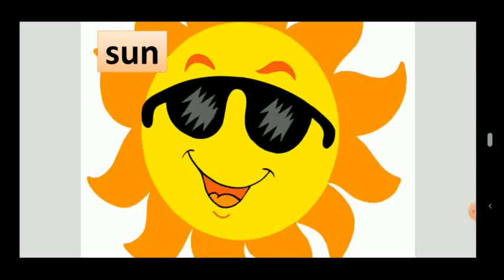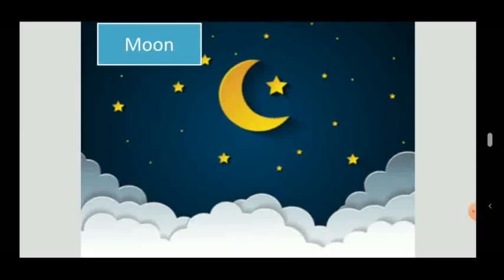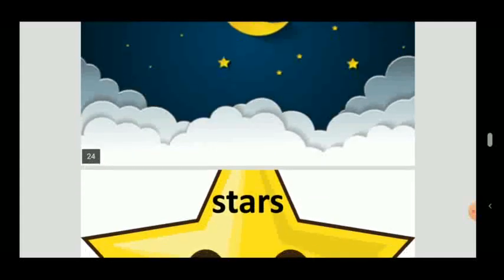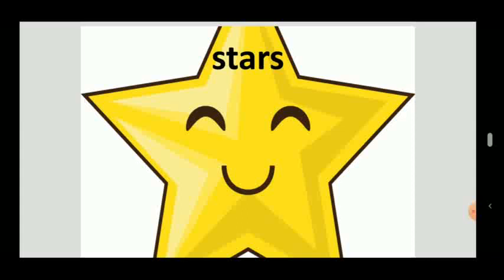Sun. Sun is a natural thing because we can't make sun. Sun also does not move, does not eat and does not drink water. Moon. Moon is a natural thing because moon is not made by man. Stars.